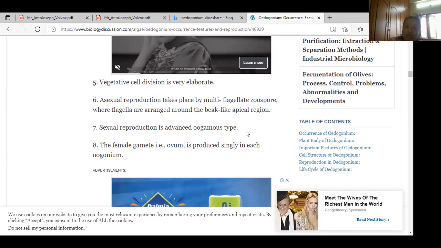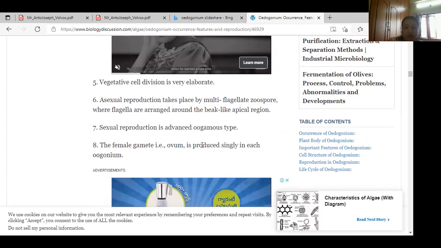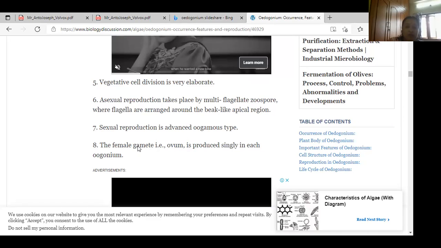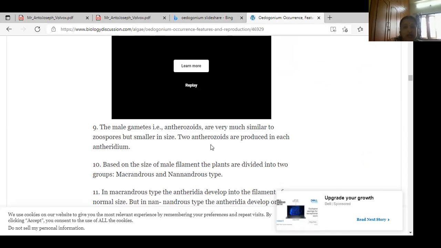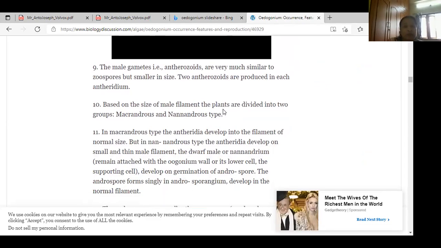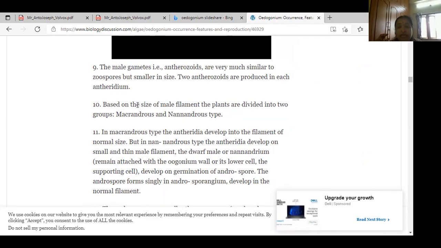Sexual reproduction is advanced and oogamous. Here, the female reproductive organ is called the oogonium, and the male reproductive organ is called the antheridium, producing antherozoids or spermatozoids. Based on the size of the male filament, this character is most important, girls, the plants are divided into two types or two groups.